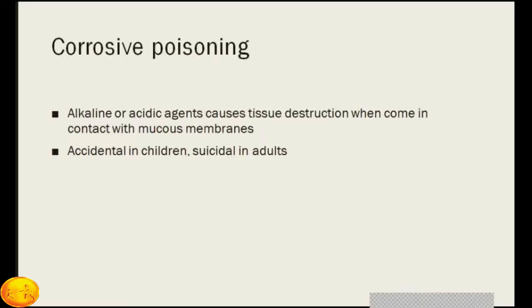So after this insecticidal poison, organophosphorus poison, we'll learn something about corrosive poisoning. Alkaline or acidic agents cause tissue destruction when they come in contact with mucous membrane. So that's why it is called a corrosive poison. Mostly it is accidental in children and sometimes suicidal in adults.